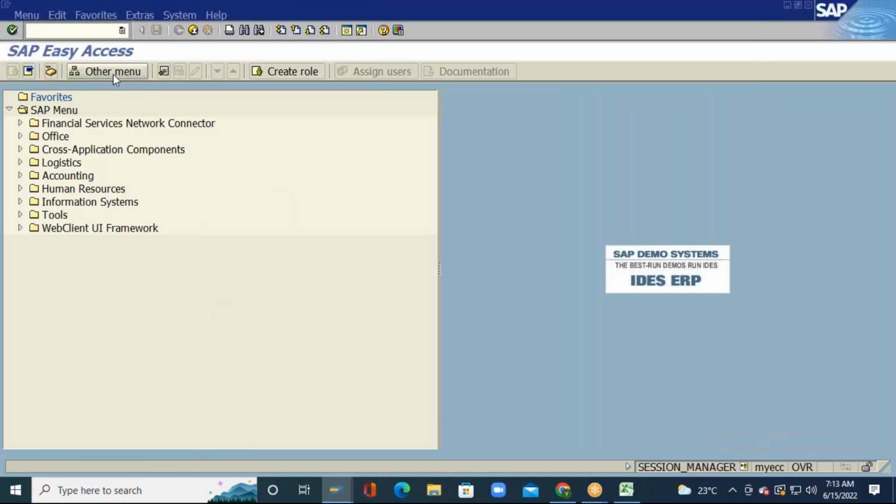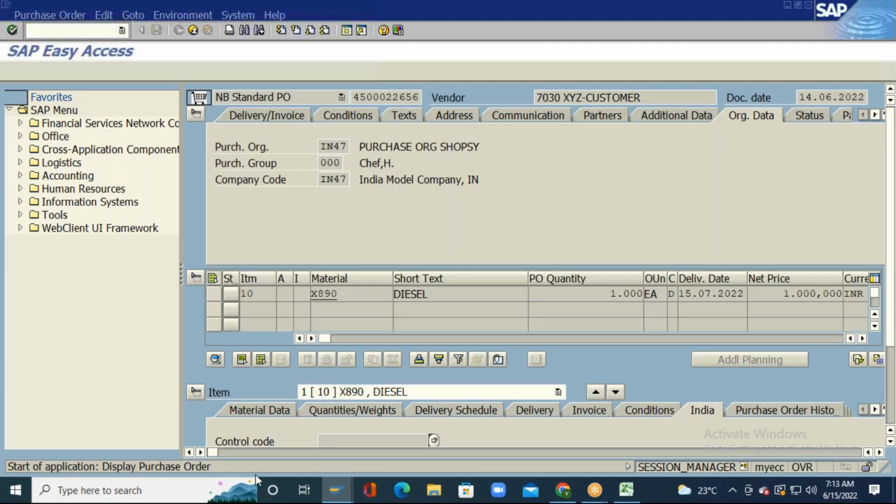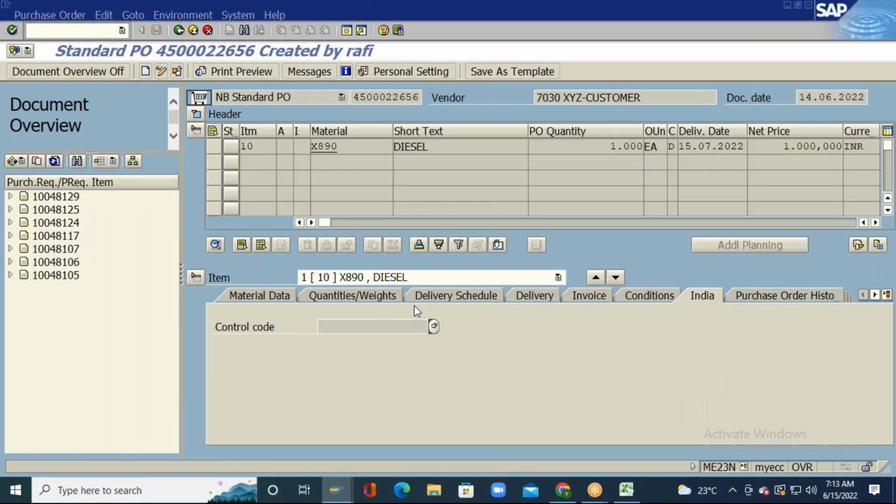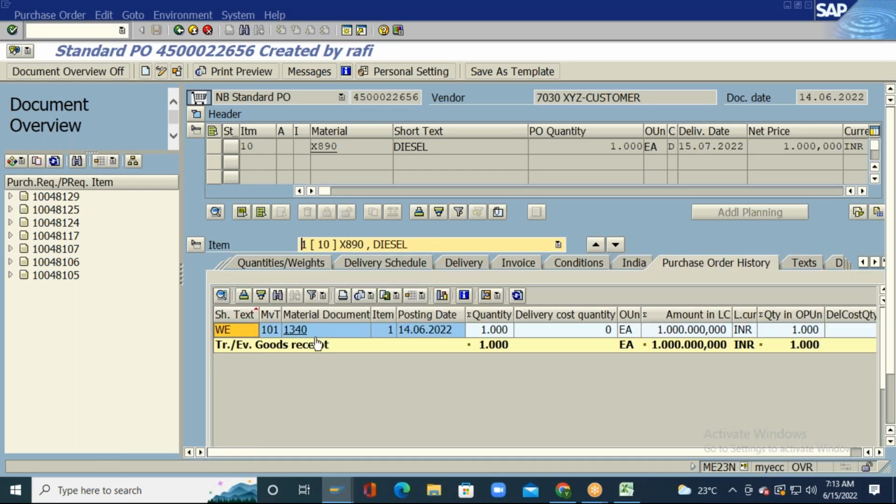I will go to the purchase order. For the purchase order, at the line item details level, there is one tab, purchase order history. The purchase order history will be updated with the goods receipt number that got created. So this is the document that is created when you post a goods receipt, which is nothing but called a material document.